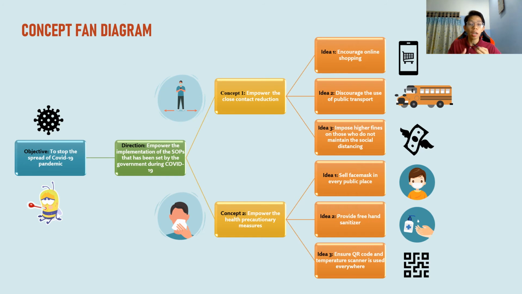This way, those who are exposed to COVID-19 can be easily traced and isolated promptly, thus helping to break the transmission chain and flatten the curve. So this QR code and the temperature scanner should be put and used everywhere to trace COVID-19. And those are all 6 ideas, 2 concepts that I figured out to solve the problem. But which idea I want to be implemented, I will explain in the next slide.